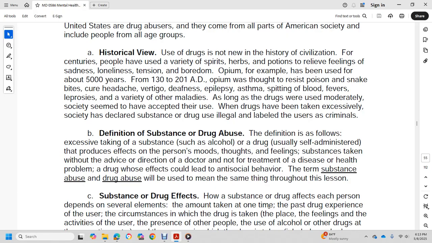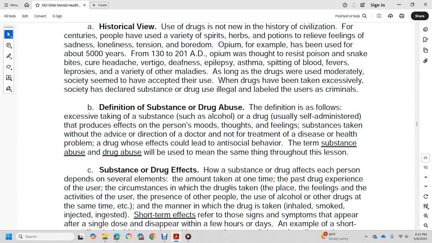Definition of substance abuse. The definition follows: the excessive taking of substances such as alcohol or drugs, usually self-administered to produce an effect on mood, thoughts, and feelings, and taken without the advice or direction of a doctor, nor for treatment of a disease. Problems from the drug effects could lead to antisocial behavior. The terms substance abuse and drug abuse will be given the same meaning throughout this lesson.